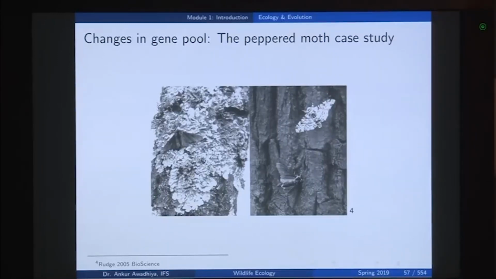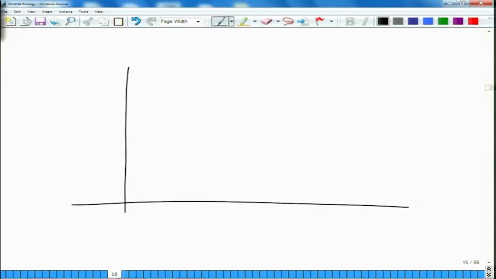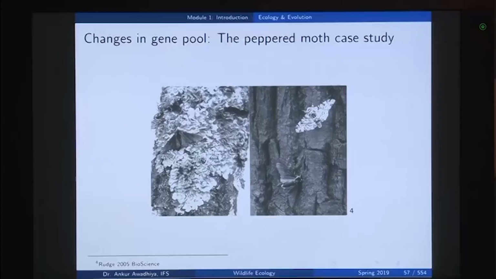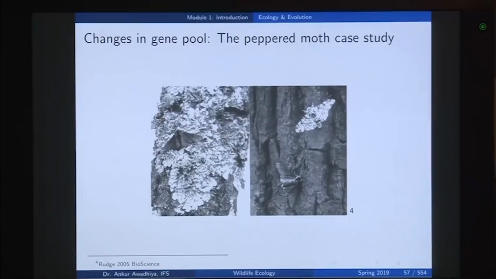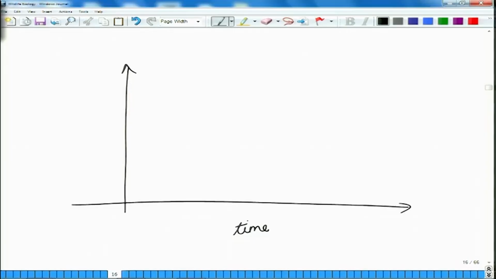So, it was observed across generations, or with time, what the proportion of this dark colored allele was and what the proportion of the light colored allele was in the population. So, this is how it went, like number, or let us say proportion of alleles. So, let us divide this period into stages.